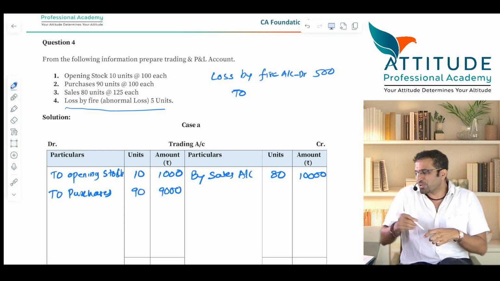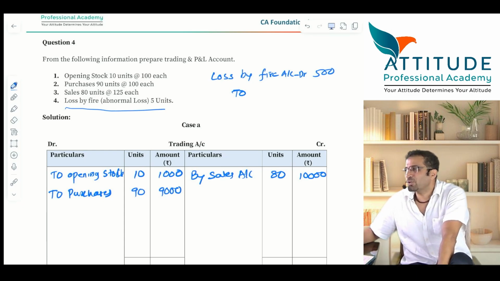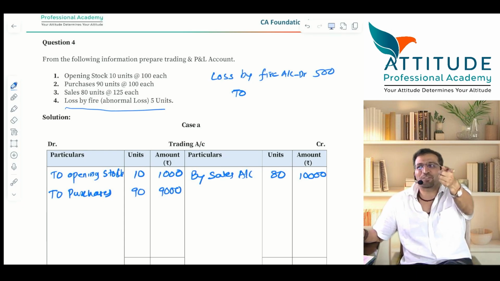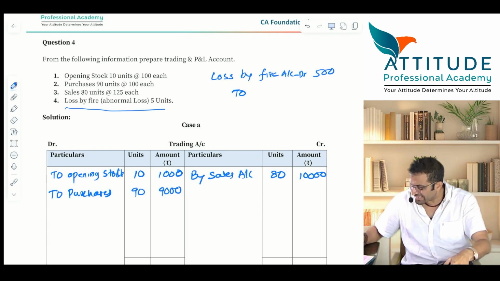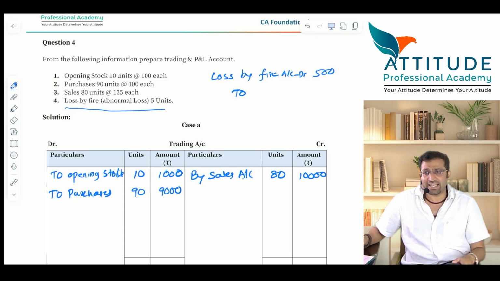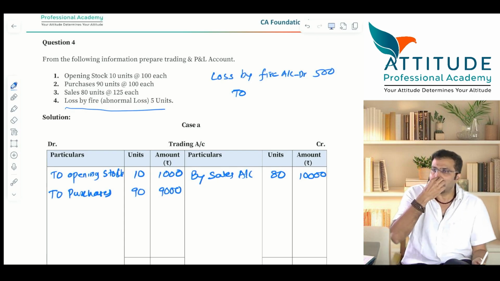No sir, then I should have passed loss by fire to purchases first and then I should have closed purchases. We made a mistake, sir. Not necessary. That is why this is case A. Case A can happen, right? Now just imagine a factory.